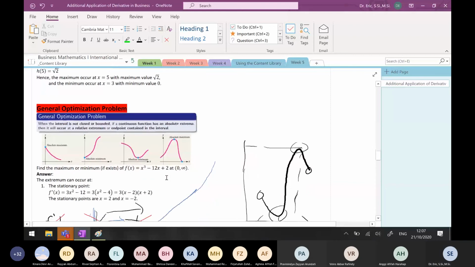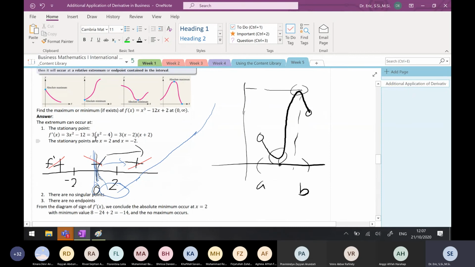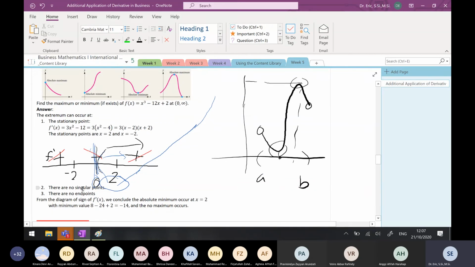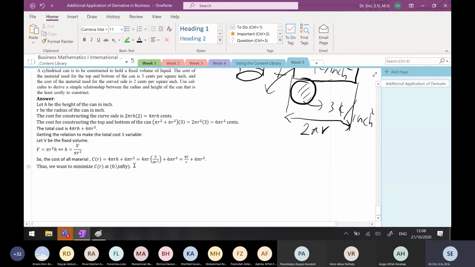Don't forget you have to find the stationary point and you have to find the sign. Why? Because this is not a closed and bounded interval. And there is no singular point. For a singular point, you need something like a square root function, and you don't have that. Endpoints, you don't have either. So the maximum or minimum should just happen at the stationary point. And I will leave the rest to you. This is just the same as before.